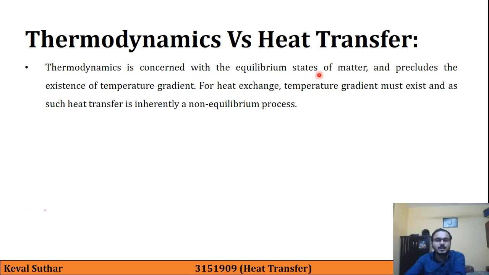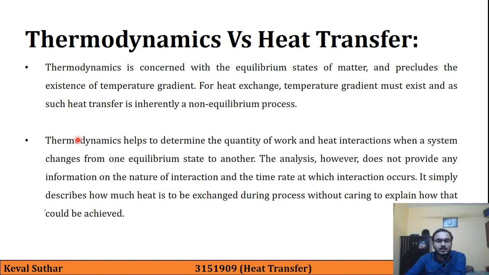If we repeat this point again, thermodynamics is concerned with equilibrium states of matter, and it precludes the existence of temperature gradient. For heat exchange, temperature gradient must exist, and as such heat transfer is inherently a non-equilibrium process, which is explained with that figure. Now second, thermodynamics helps to determine the quantity of work and heat interactions when the system changes from one equilibrium state to another one. This is also explained in our previous figure.